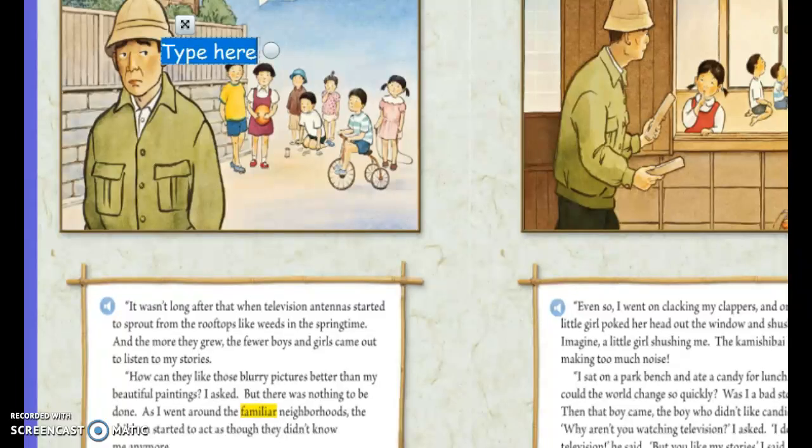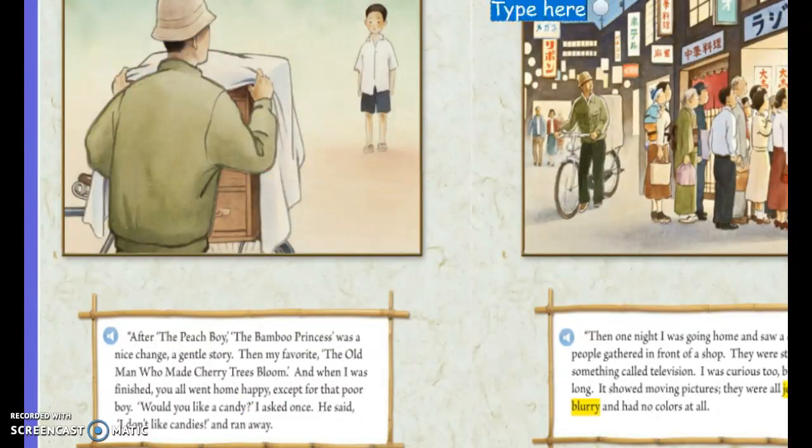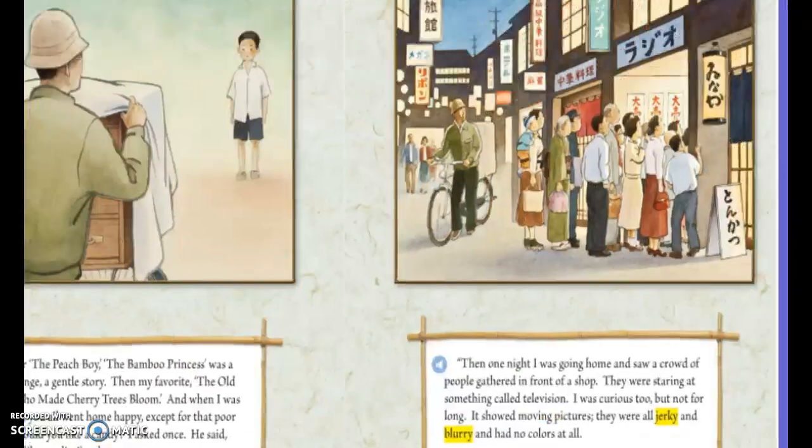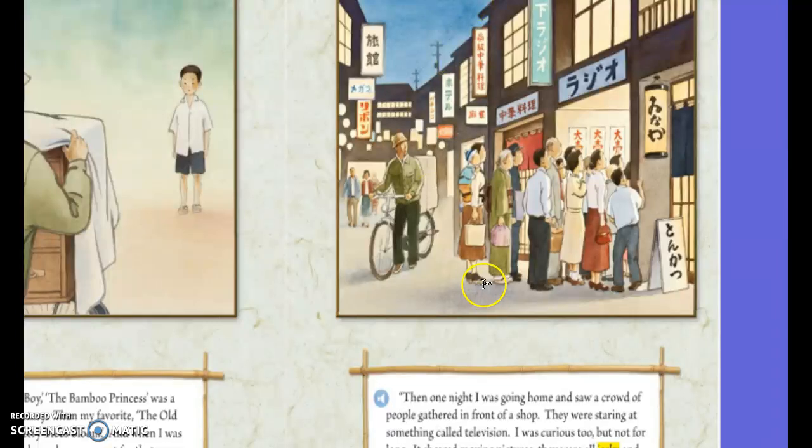So maybe it's not as clear as it was in the video, but we do have a very specific cause and effect relationship here. Before the televisions, the boys and girls loved hearing the Kamishibai Man's story. But we see here that once the TVs were being sold in the stores, the TVs invented this new invention. This story was clearly taking place long ago. This new invention, the television, comes out, and people are curious. They're excited. They want to know more about this television.